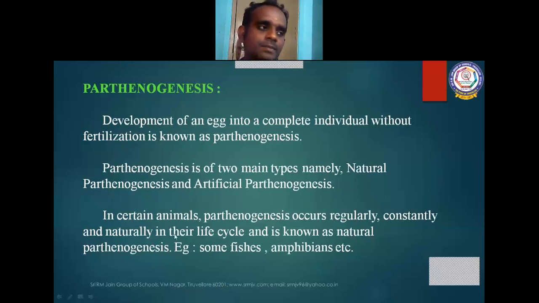In certain animals, parthenogenesis occurs regularly, constantly, and naturally in their life cycle. Such parthenogenesis is called natural parthenogenesis. Example, some fishes, amphibians, etc.